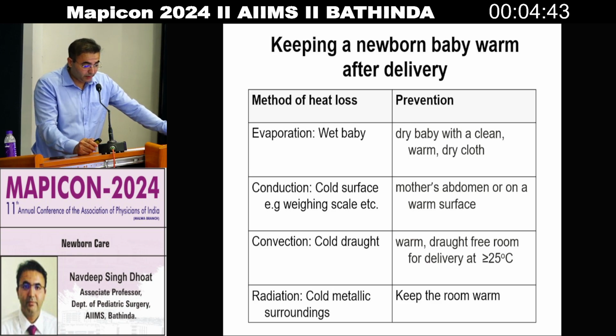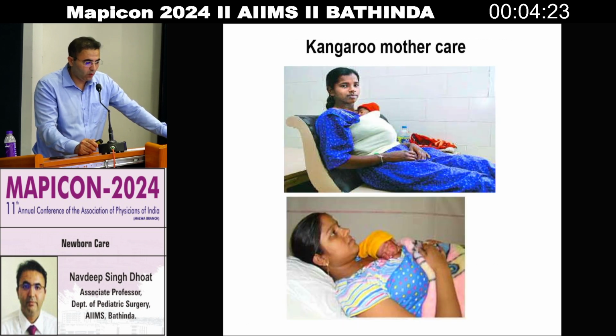Put the baby on the mother's abdomen or on a warm surface. And for convection, we have to keep the room warm and draught-free, at more than or equal to 25 degrees Celsius. Then radiation losses can be minimized by keeping the room warm.